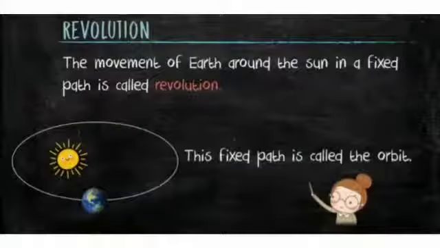Now, let us learn about the other type of movement, that is revolution of the earth. Children, while the earth rotates on its axis, it also moves around the sun in a fixed path. This fixed path is called orbit, and this movement of the earth around the sun in a fixed path is called revolution. So, what is revolution? The movement of the earth around the sun in a fixed path is called revolution.